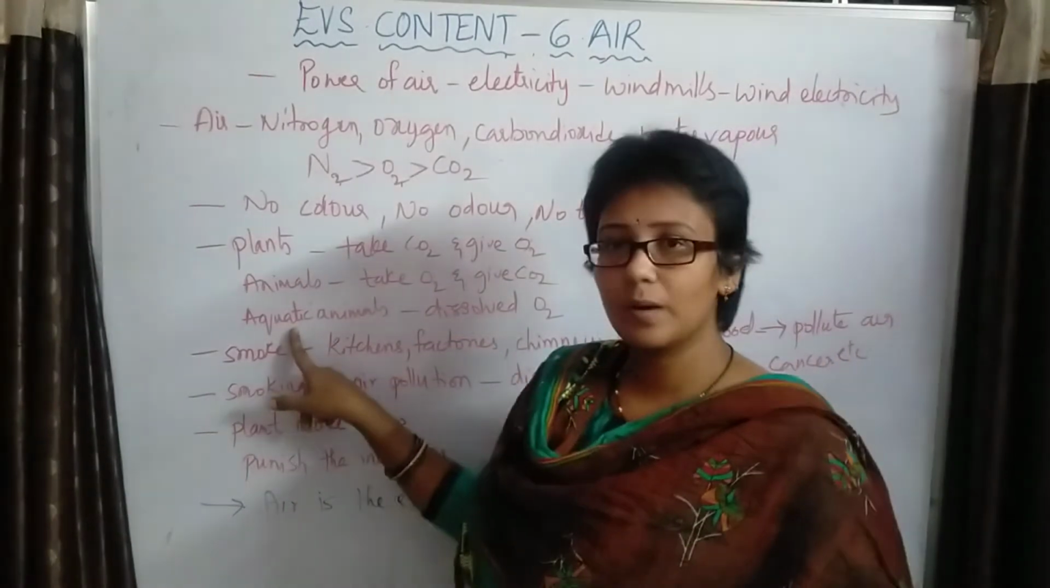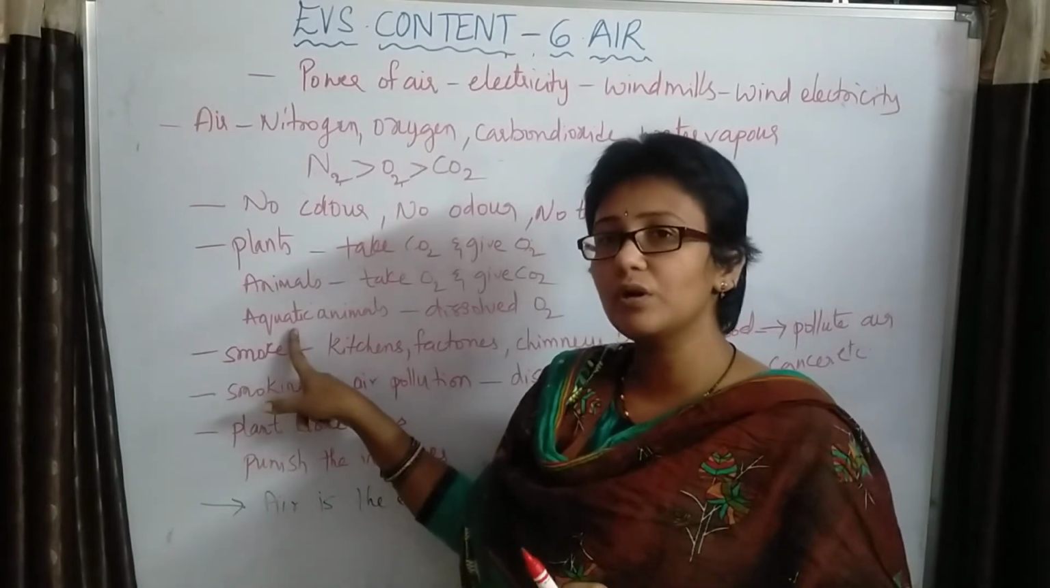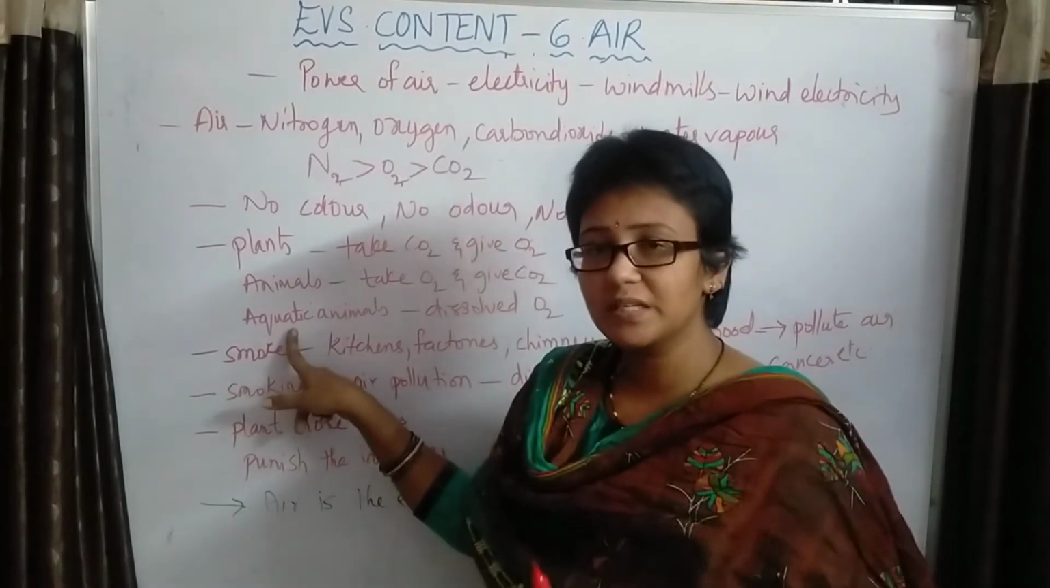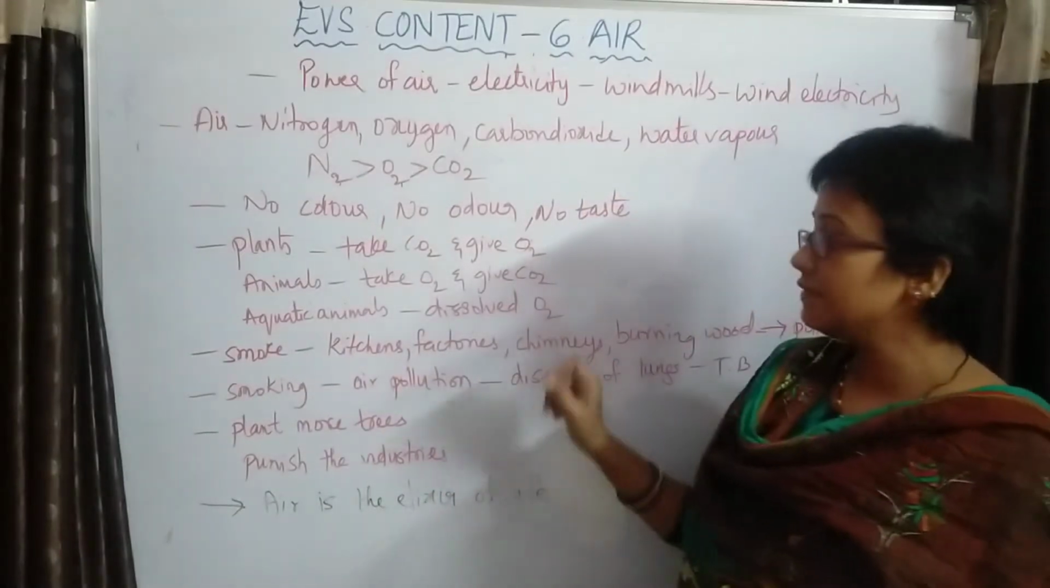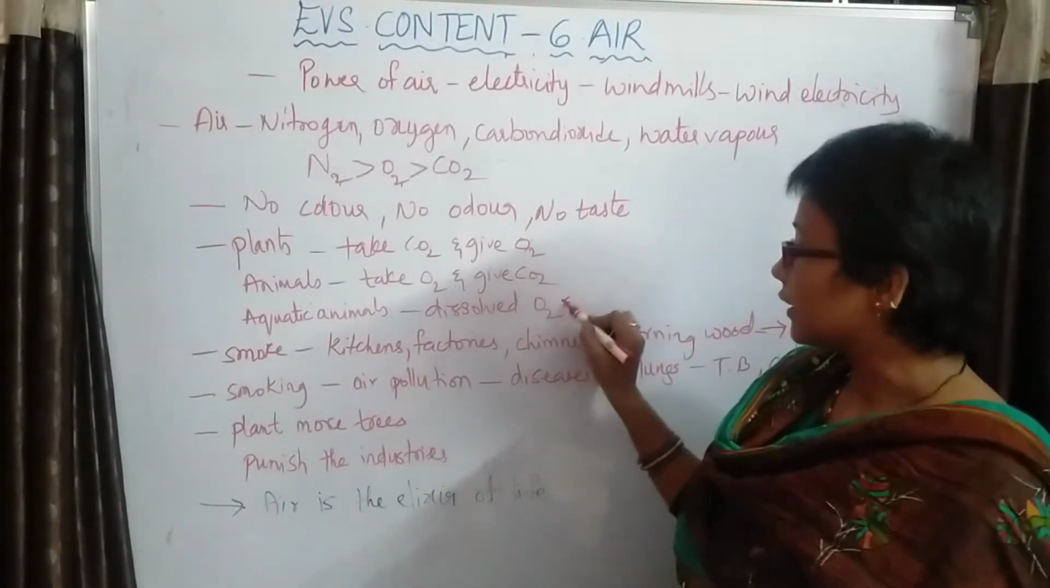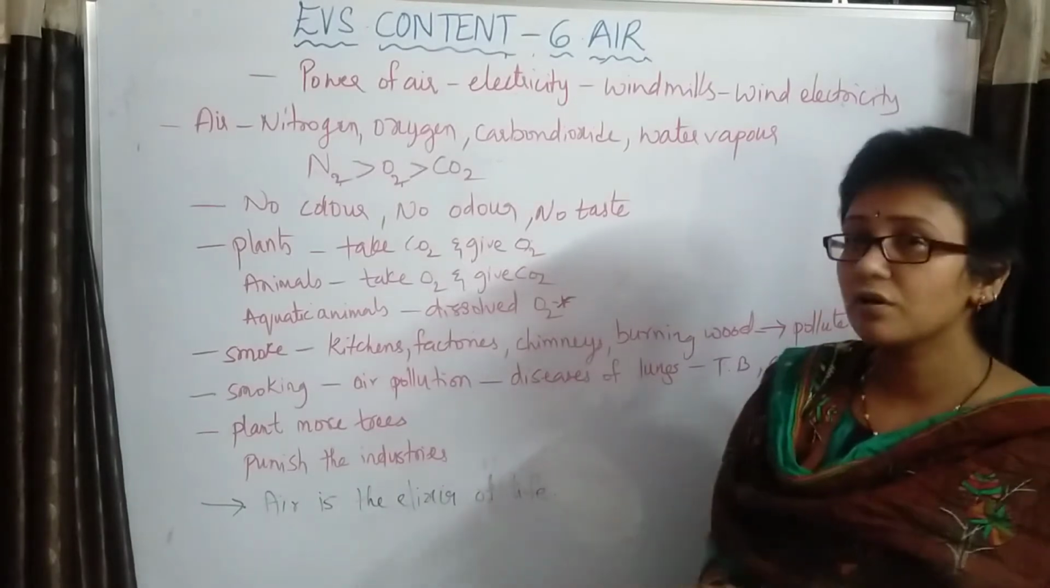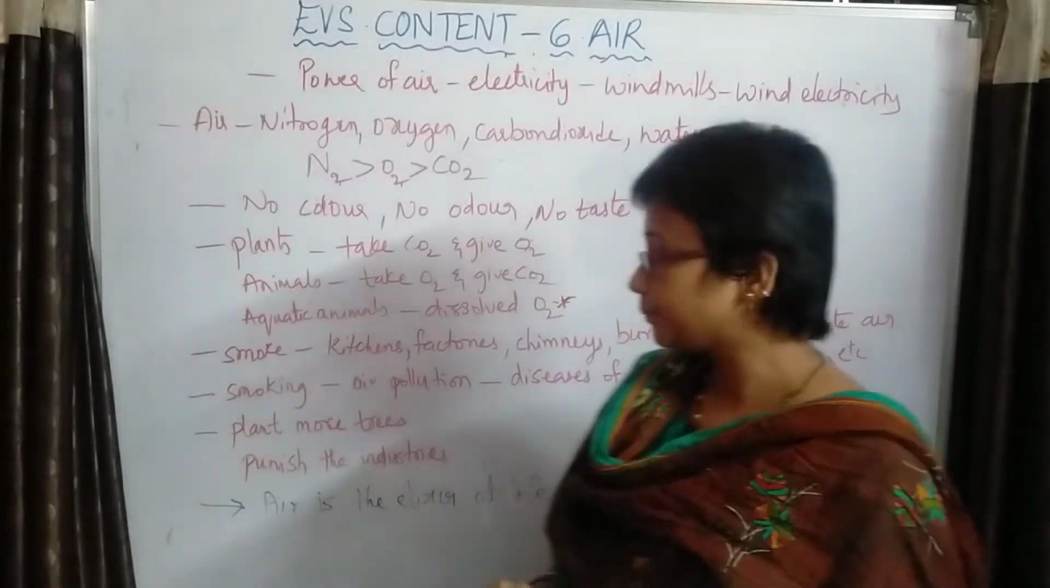Then if you observe, aquatic animals cannot take the oxygen which is present in the atmosphere. So what will they do? They will take the dissolved oxygen which is present in the water. So they will take the dissolved oxygen which is present in the water.